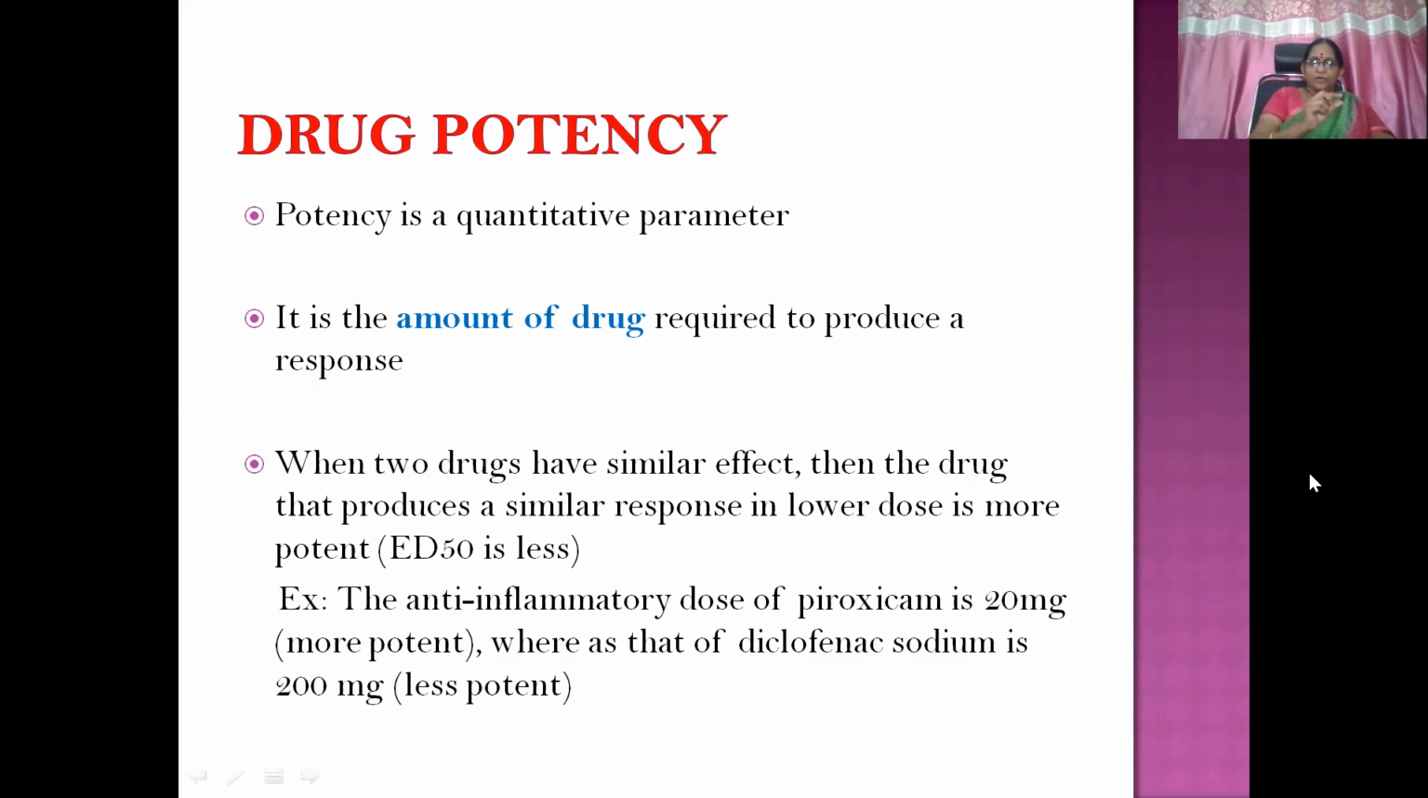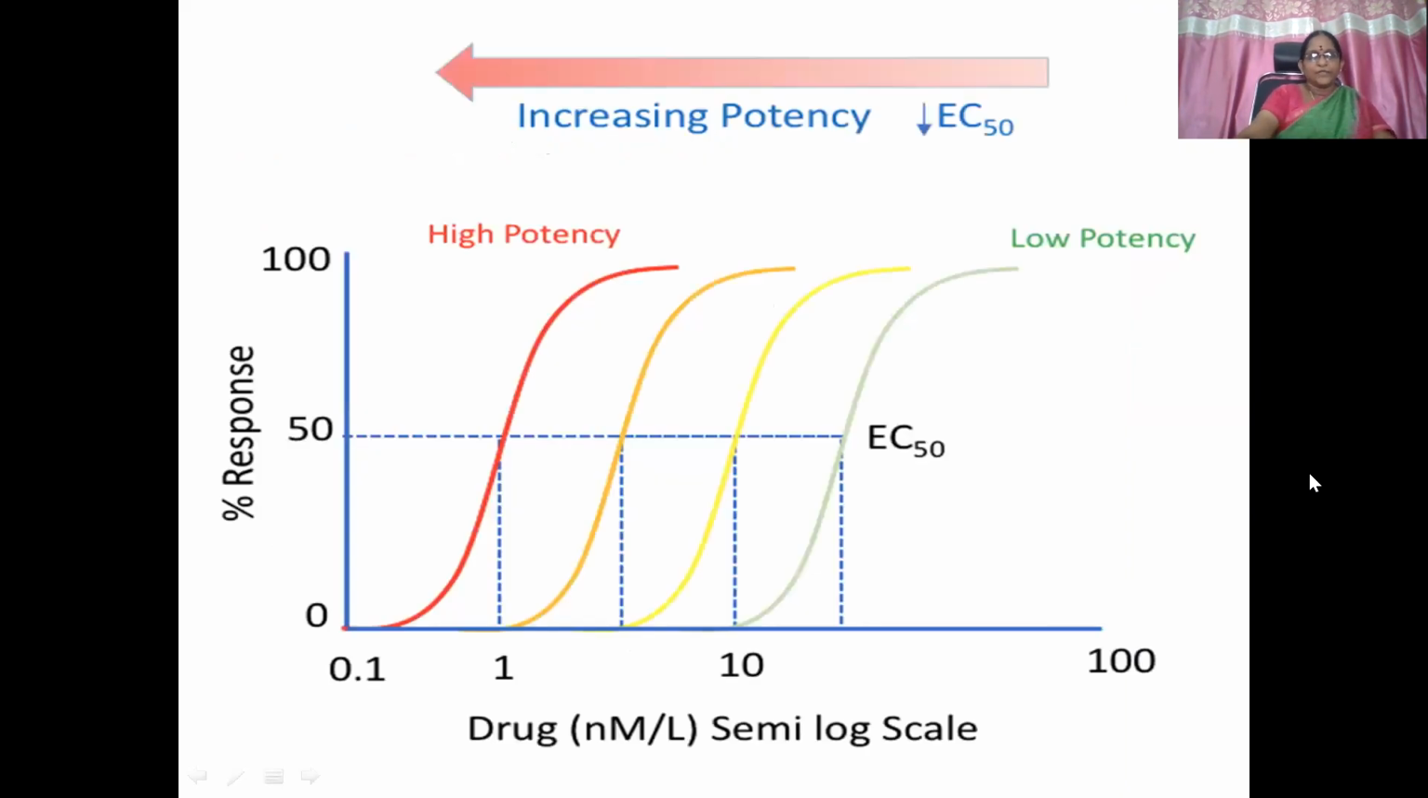So with the lower dose, it is going to give an equal response when compared to the molecule with the higher dose. So piroxicam is more potent when compared to diclofenac sodium here. You can see here, high potency: a small dose giving rise to the same heightened response. Low potency: a larger dose giving rise to the same heightened response.